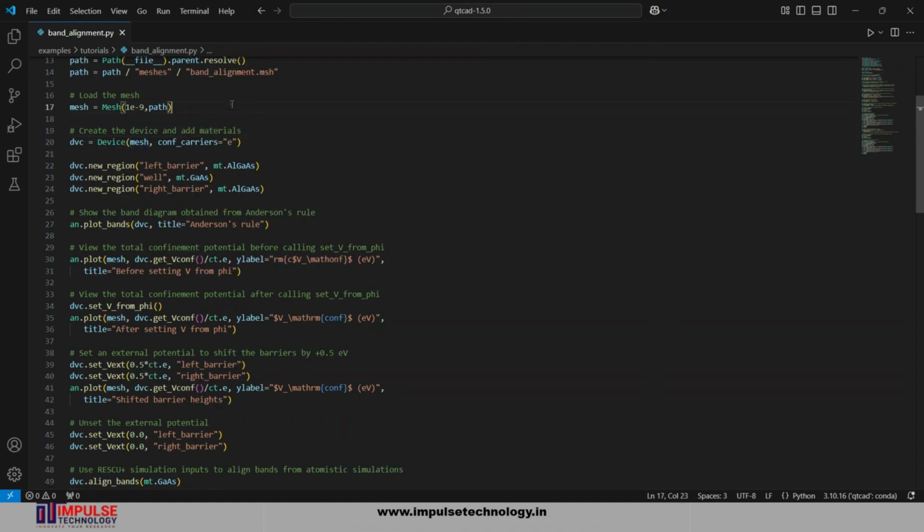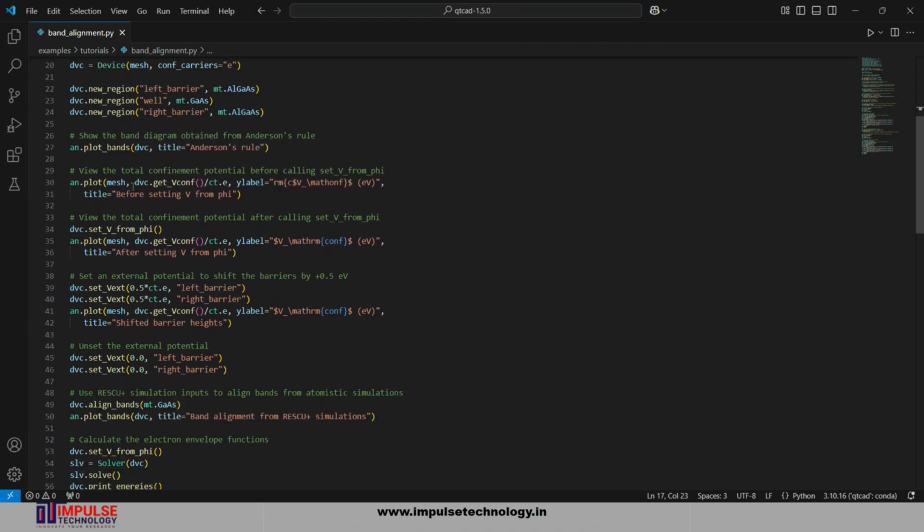After loading the mesh, now it's time to create a device and add material. Variable dvc is equal to the Device class, with arguments mesh and conf_carriers. Device represents a simulated physical structure initialized with the mesh file, and the conf_carriers is electron, specifying that electrons are the active charge carriers. With the device new region method, we assign material to the left barrier and right barrier as aluminum gallium arsenide, and in the well we assign gallium arsenide.